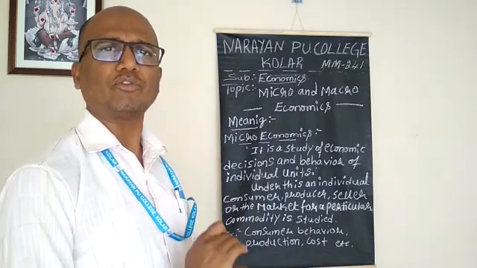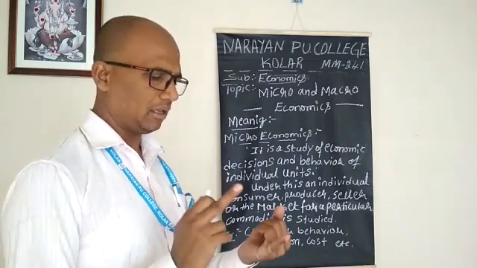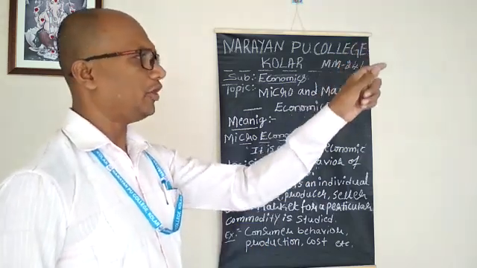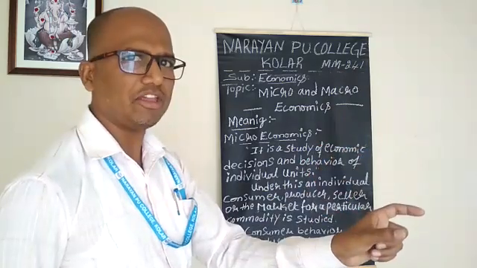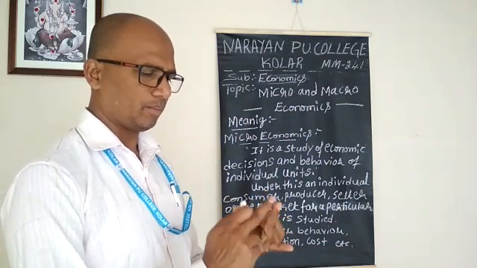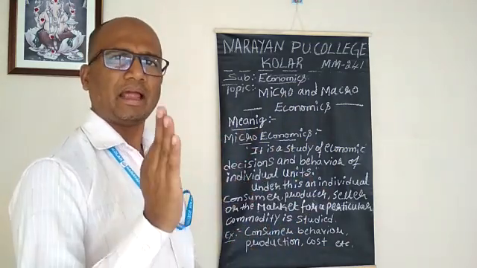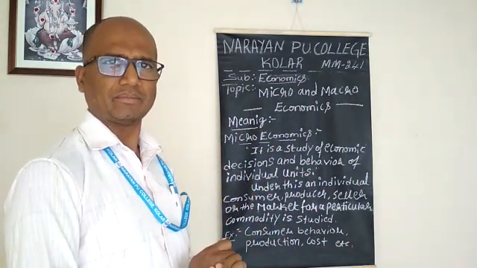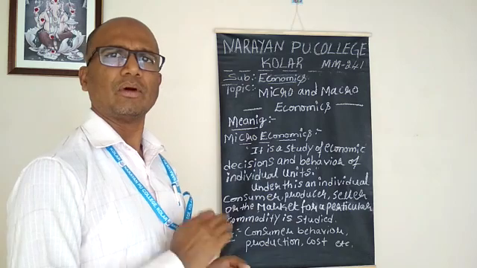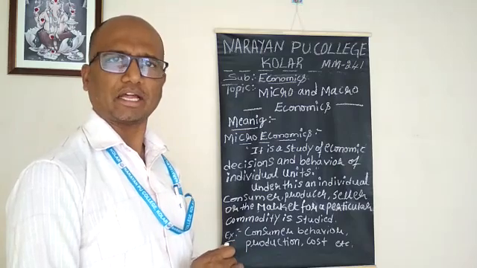What are the examples for microeconomics? The examples for microeconomics are consumer behavior. Microeconomics is a study about a particular consumer and his behavior in the market, means his taste, preference and his desire to purchase. And number 2, production, cost, rent, wage, profit, theories. These are the best examples for microeconomics.